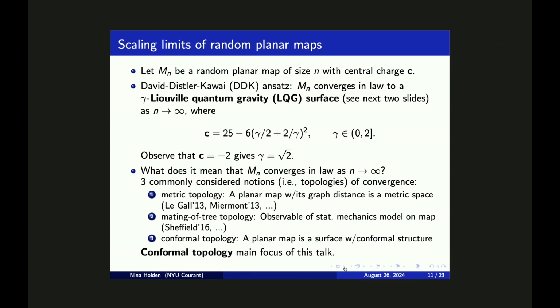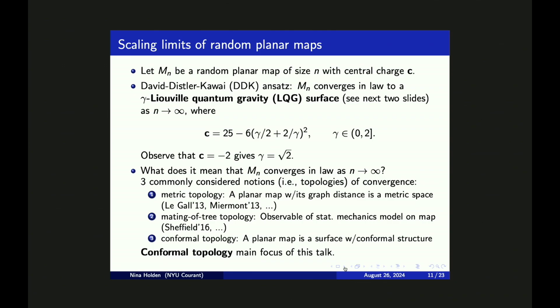Second, one can also consider a topology often called the mating of trees topology. The idea here is that we are considering some statistical physics model on the random planar map, and one is showing that a particular observable of the statistical physics model is converging as the size of the planar map is going to infinity. These first two notions of convergence, metric topology and mating of trees topology, have been considered in a number of different works. And for a number of different planar map models, one can prove that they do converge in the scaling limit to the LQG in these two topologies. But these results are not going to be the topic of this talk.